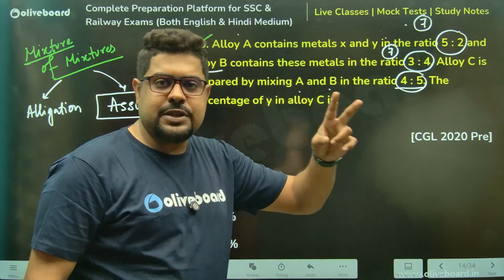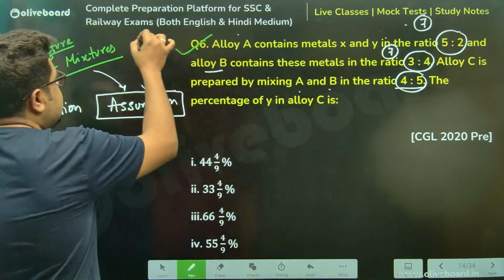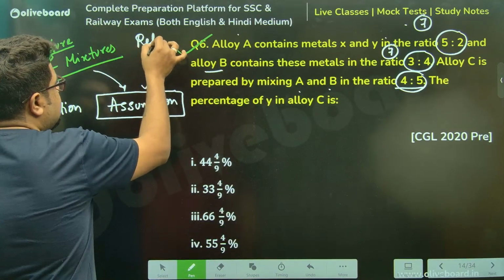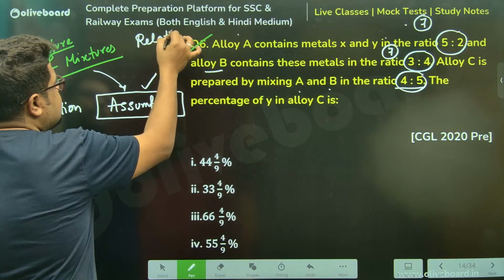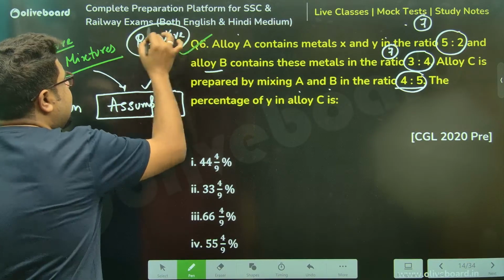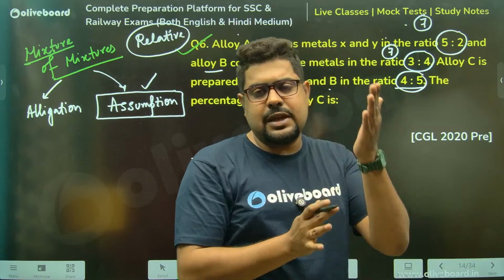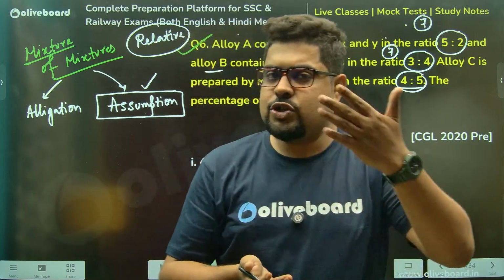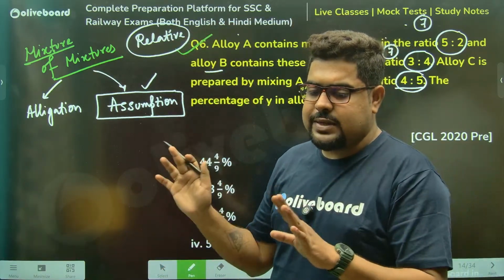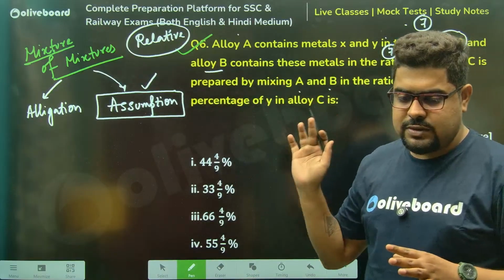Please understand, there is no value involved anywhere. Only ratio given, percentage asking. Ratio and percentage both are relative terms, sir. When a situation like this arises anywhere in arithmetic, where they have given you a relative term and are asking a relative term, you can assume anything. You don't need to consider any x, y, z. You can simply put values.